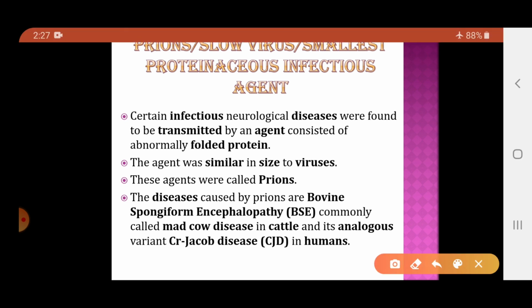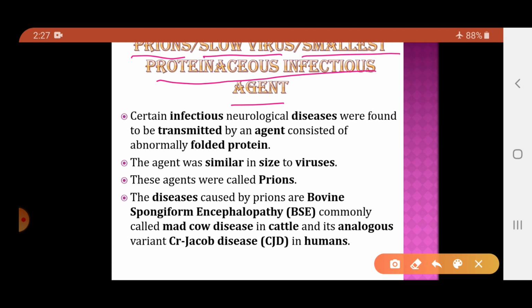Now certain other materials are prions, or slow viruses, the smallest proteinaceous infectious agents. Viruses contain the protein coat, that is the capsid, as well as the nucleic acid.